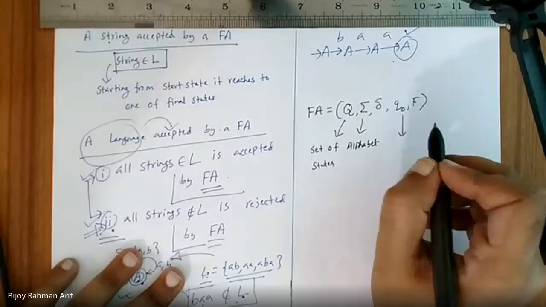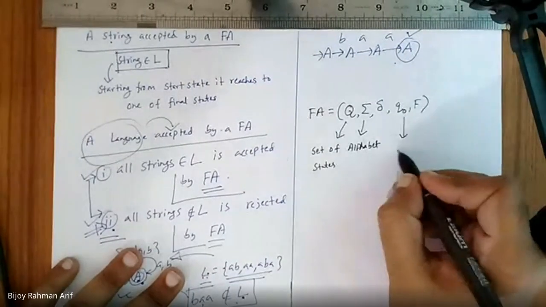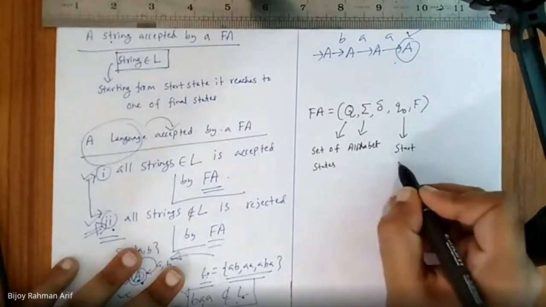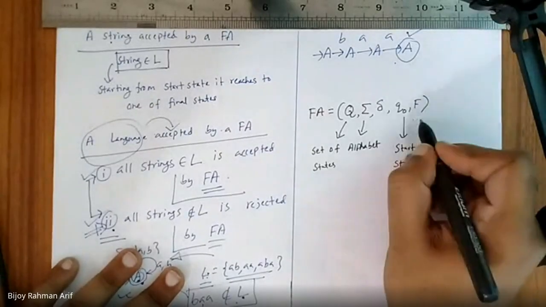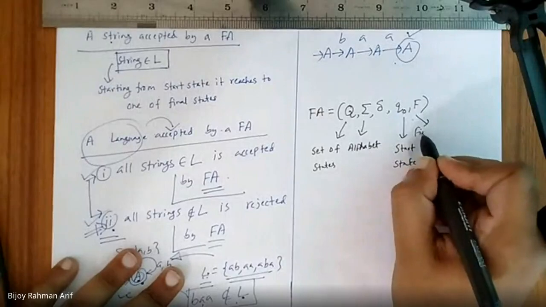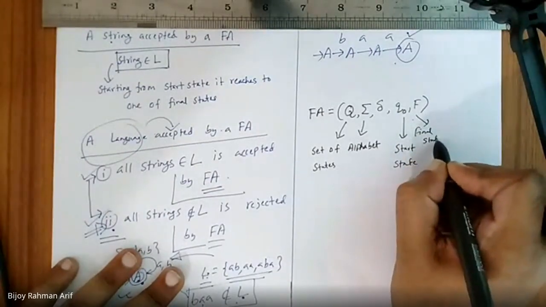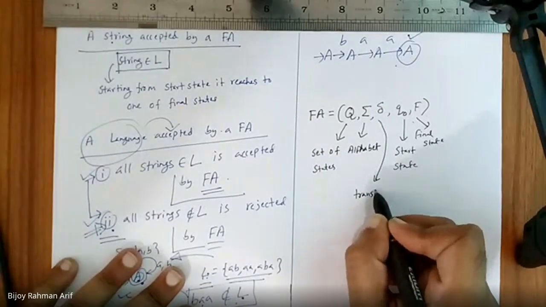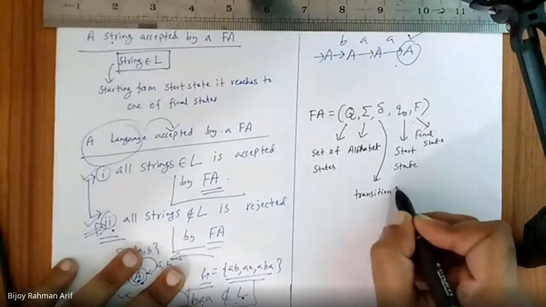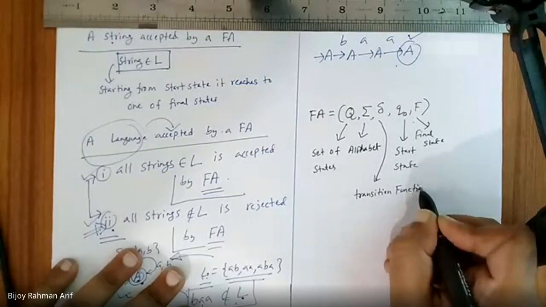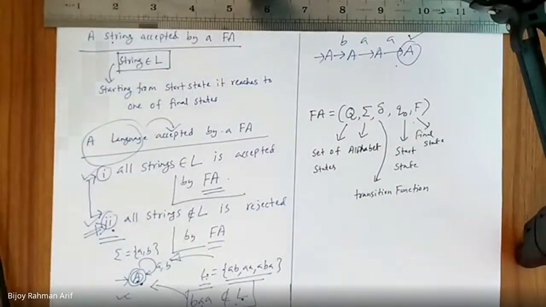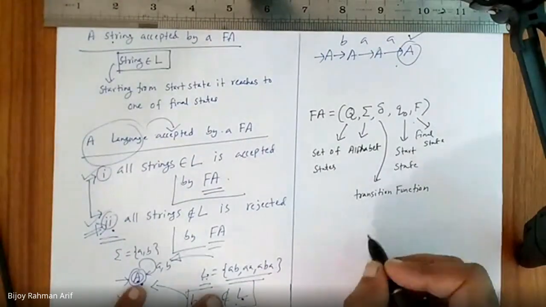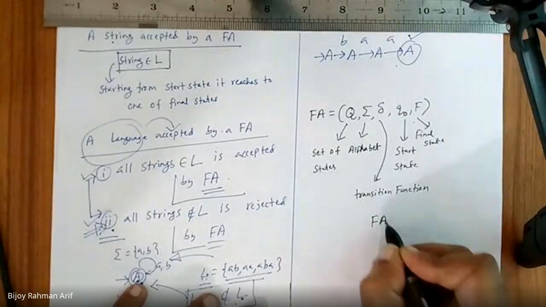Q naught is the start state. F is the set of final states. And delta is called the transition function. Okay. Now we have also talked about finite automata classification.